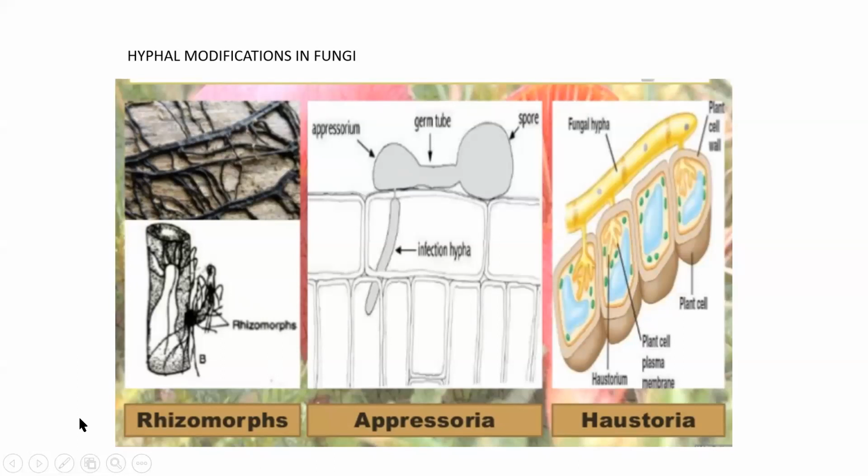We saw what a hypha is and what the structure of the hyphae is. You have septate hyphae and aseptate hyphae. Then we have come to different types of modifications which are seen in hyphae. You can't see this in all fungi, and not at all stages of the life cycle. In some fungi you can see these different forms of hyphal modification. Some of the fungi show what are called rhizomorphs. Rhizomorphs are root-like structures.